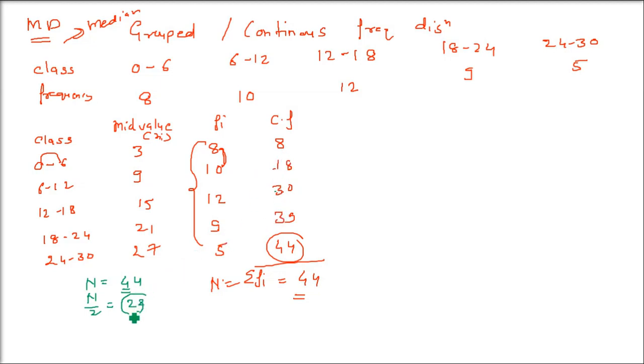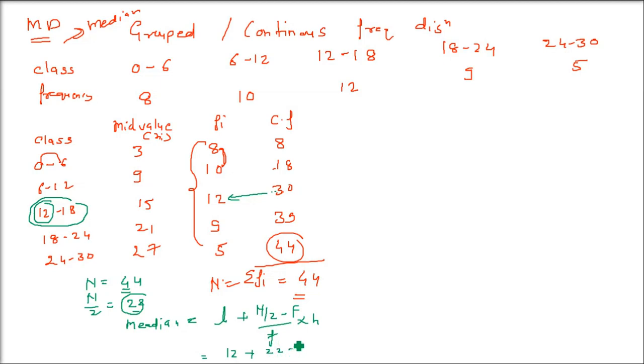You have to divide the total number, sigma fi or N, by 2, and now you have to see which cumulative frequency is just higher than this 22, which is 30. What is the class here? This 30 lies in the class 12 to 18. So the median formula is l plus N by 2 minus F divided by small f, into h. First of all, small l is the lower limit of this class, 12. Take this 12 plus N by 2, 44 by 2 is 22, so just write 22.